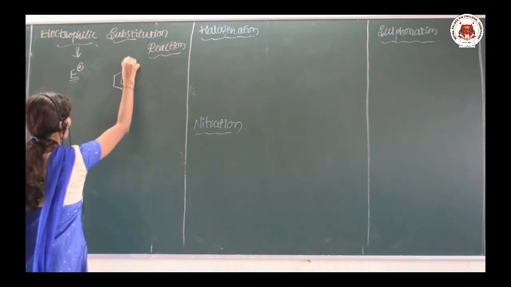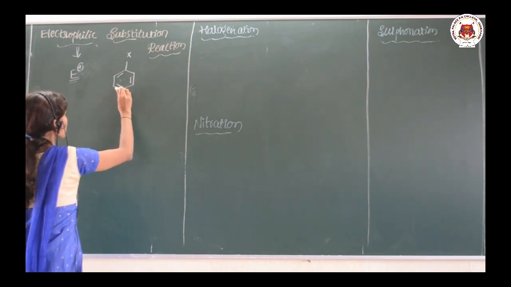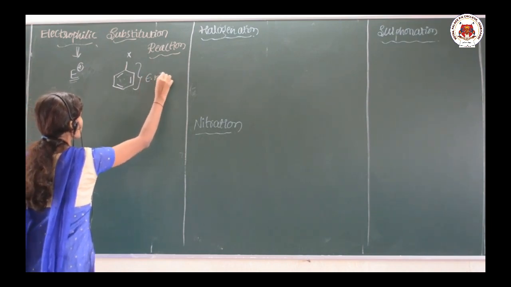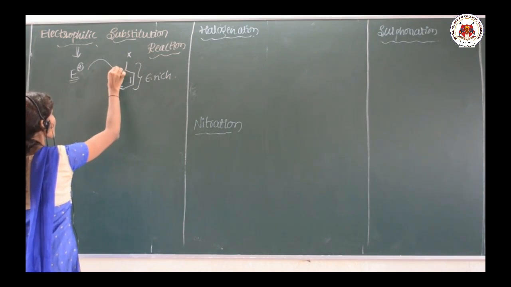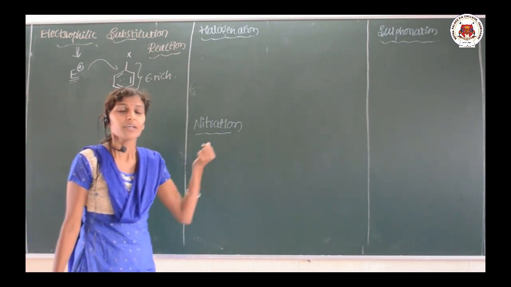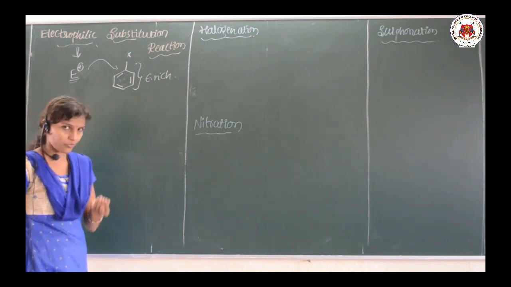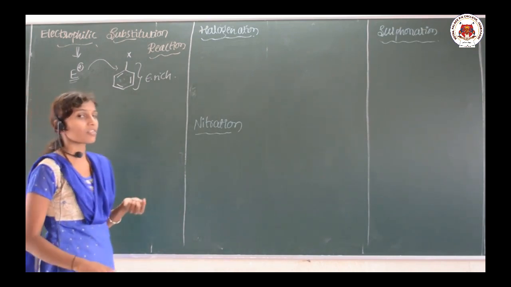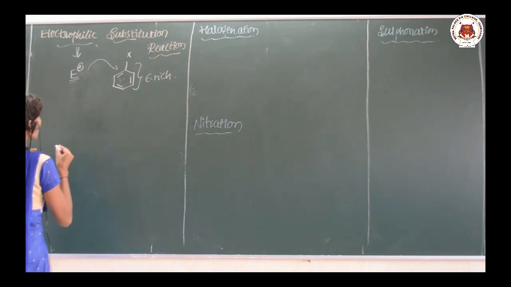So this is the haloarene. As you know, haloarene is electron rich. This is the electron rich center. So that electrophile can easily attack the electron rich system, because the electrophile itself is electron deficient. Clear? So this is what I will explain to you, how it occurs.